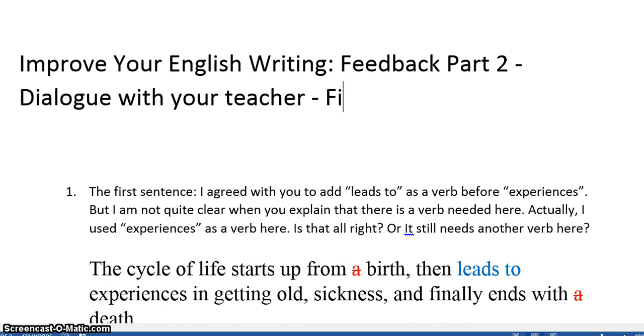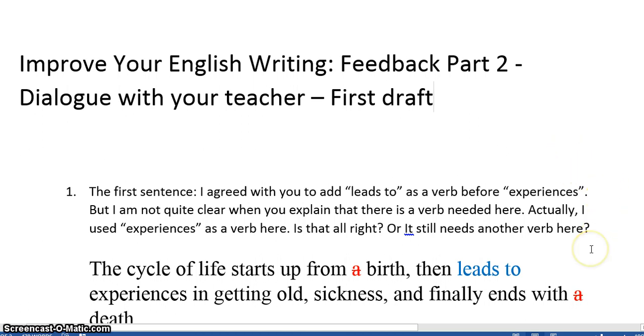So last time we looked at her first draft, her first attempt. And sometimes it's important to keep trying to improve a piece of writing. So let's look at the questions that she sent me, and of course my job is to try to answer them as clearly as I can.